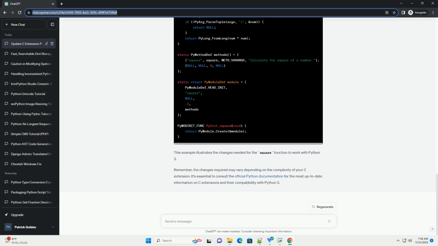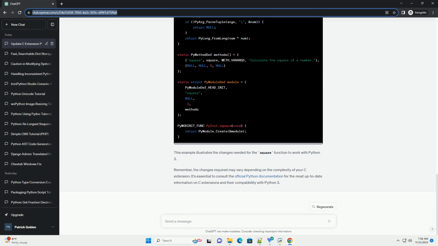Let's consider a simple example C extension that calculates the square of a number. Python 2.x version. Updated Python 3.x version. This example illustrates the changes needed for the square function to work with Python 3. Remember, the changes required may vary depending on the complexity of your C extension.